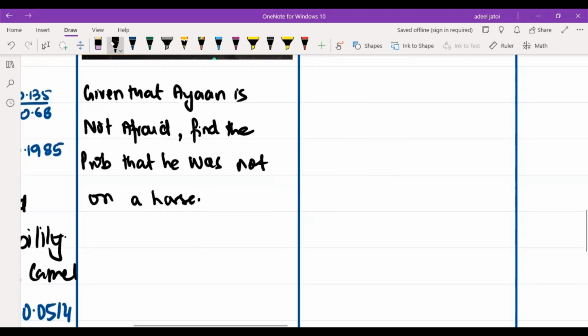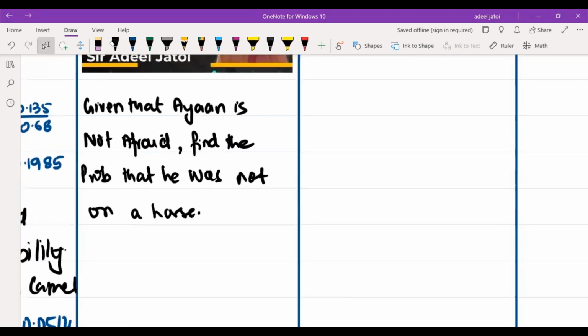So what does this mean? The condition being applied is not afraid, but he was not on a horse. So horse not afraid upon the total not afraid.